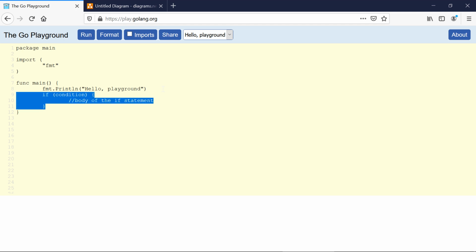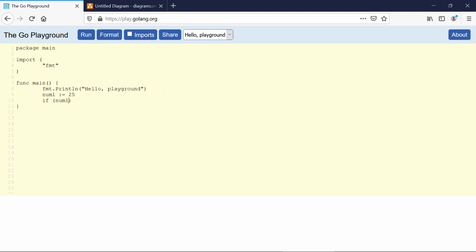To demonstrate this, let me first create a variable. This num1 variable will be an integer variable, and it will hold the integer value 25. Then I'll have the if keyword and parentheses, and I want some condition. Let me check if num1 is less than 30 or not.